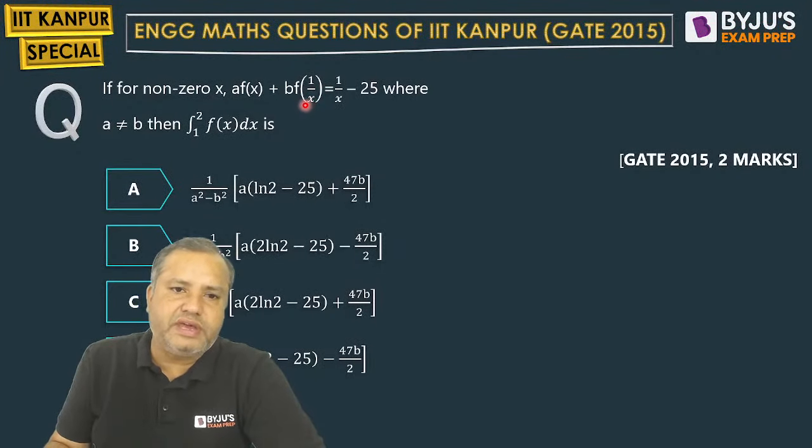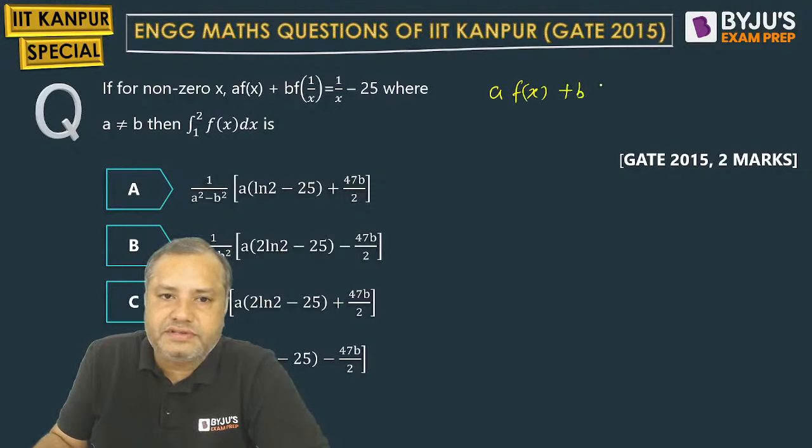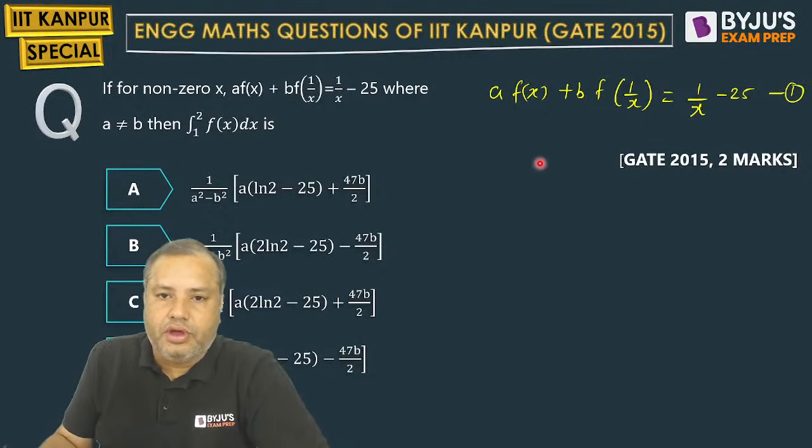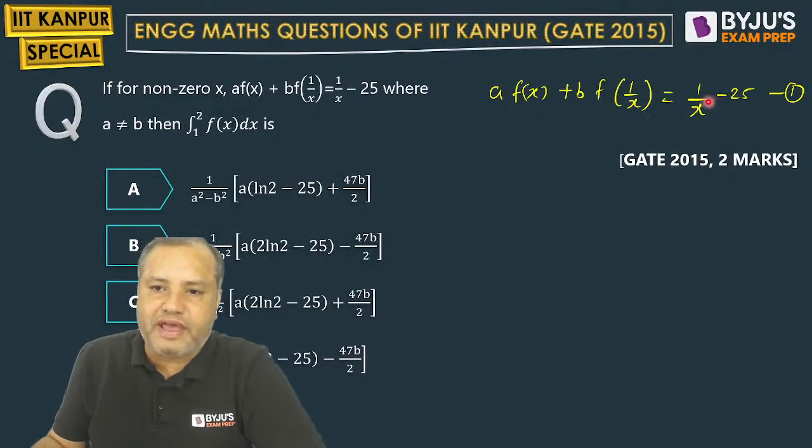So this is giving me a hint that I will be considering this equation as my first equation: a f of x plus b times f of 1 by x equals 1 by x minus 25. This is my first equation. Now, I'm just replacing x by 1 by x everywhere.